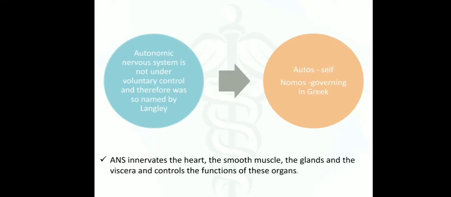ANS innervates the heart, the smooth muscle, the glands, and the viscera and controls the functioning of these organs. As ANS regulates the functioning of visceral organs in the body, it plays a vital role in maintaining homeostasis of internal environment. It controls involuntary activities like digestion, heart rate, salivation, excretion, sexual arousal, etc. One more unique thing to note here is that ANS occupies a unique place because of its immense speed and intensity with which it regulates and balances the visceral functions.